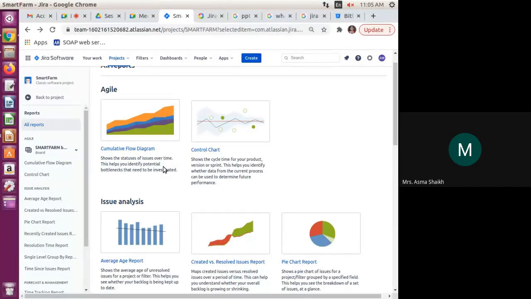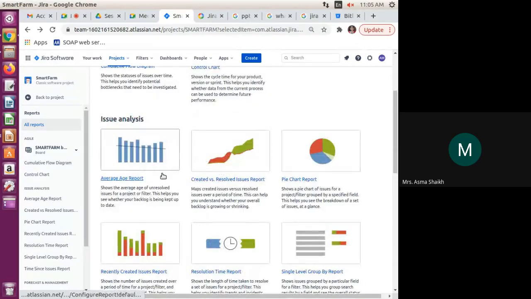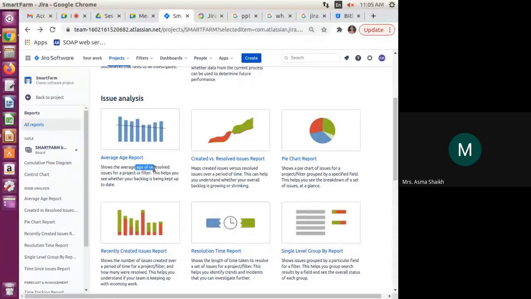In the control chart, we are able to see the cycle time of your product. As we have multiple sprints, when we finish that, we are able to see it from the control charts. Age report means the age of unresolved issues of your project. Average age means what? I have 10 issues in the project, and from that, 2 I have not yet completed. The age of those unresolved issues is shown here in this average age report.